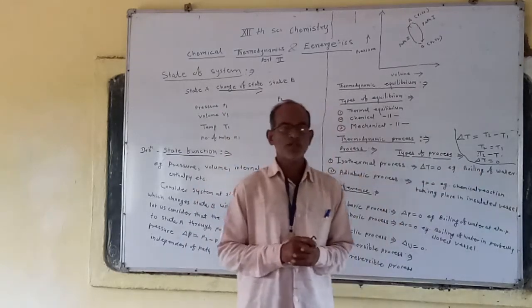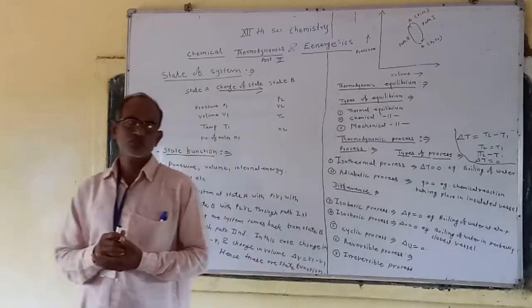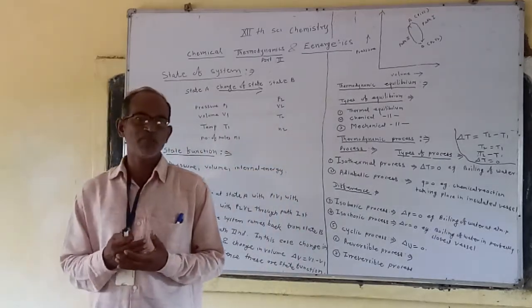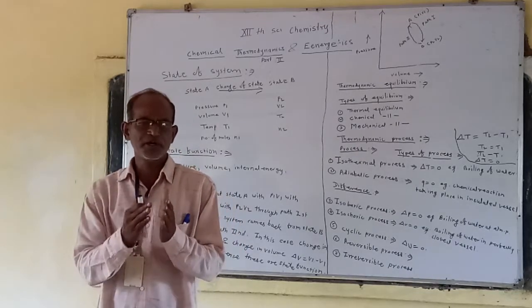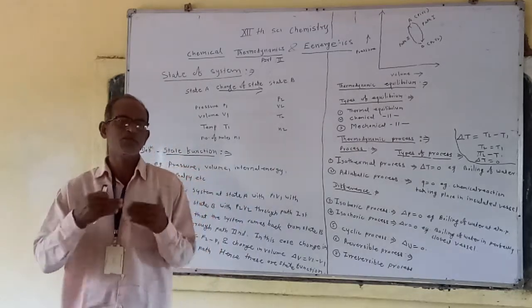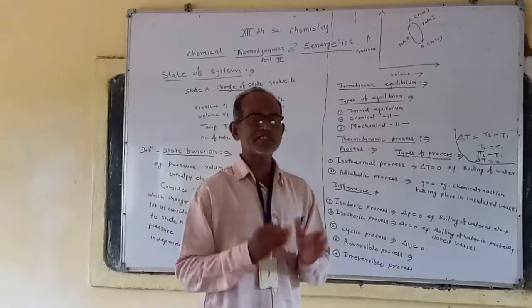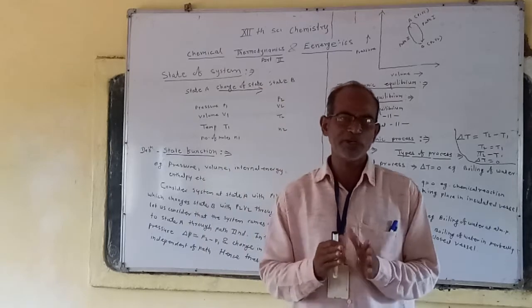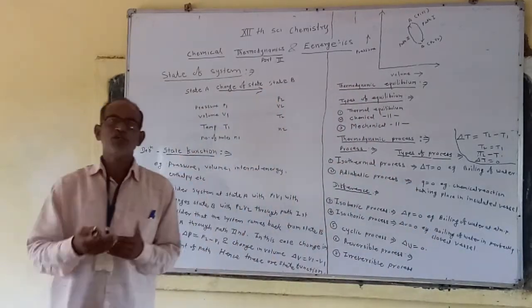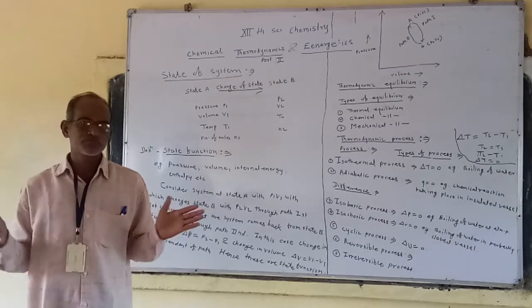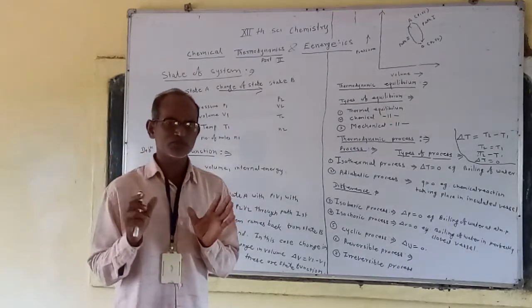Example, boiling of water. If we have to boil water, at which temperature is water boiled? That is 100 degrees Celsius. We continuously heat the water at atmospheric pressure. At 100 degrees Celsius, water will boil. The temperature of the water while boiling does not change, it remains 100 degrees Celsius.